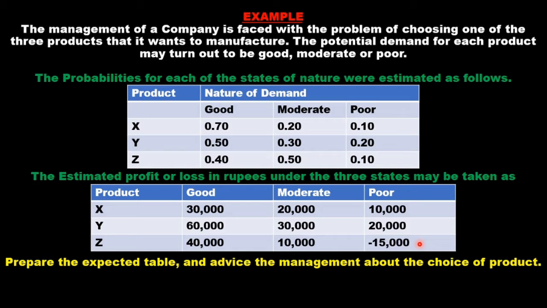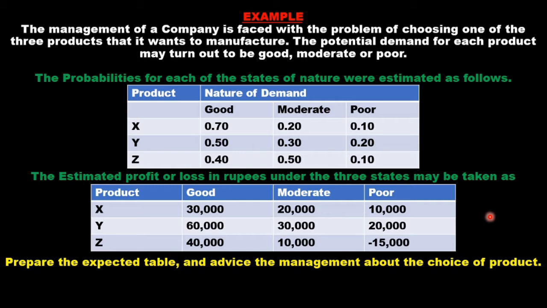Now, using this information, we are required to prepare the expected table, and we need to advise the management about the choice of product. So this is a decision making situation. The company has three alternative products.